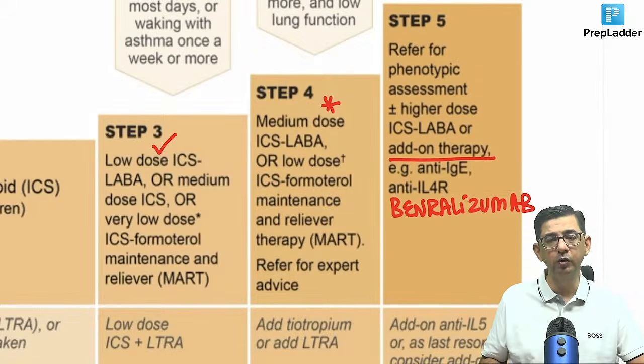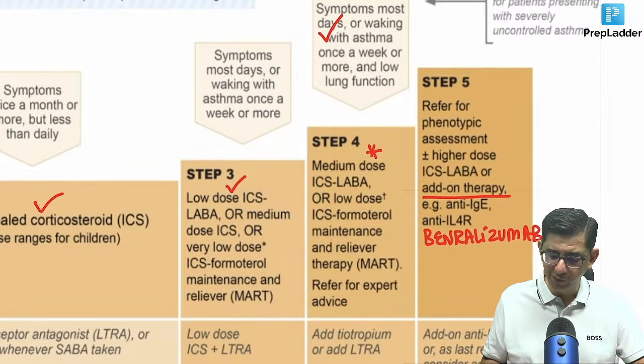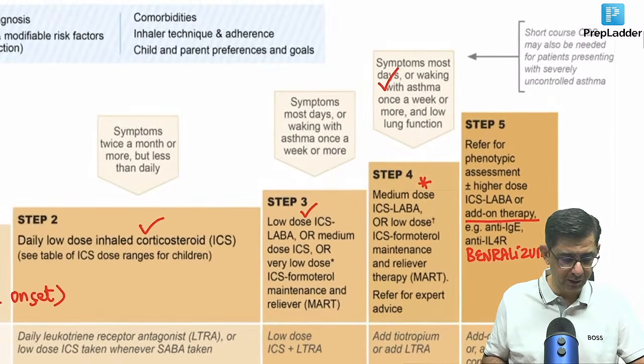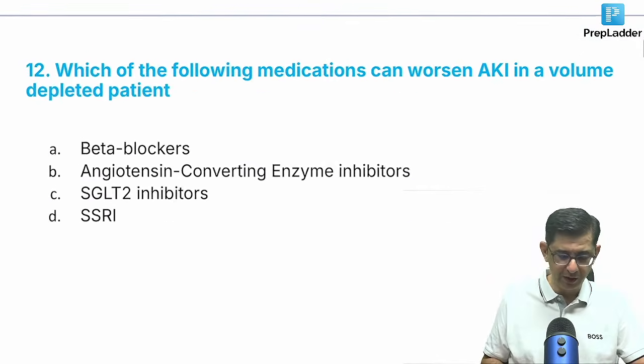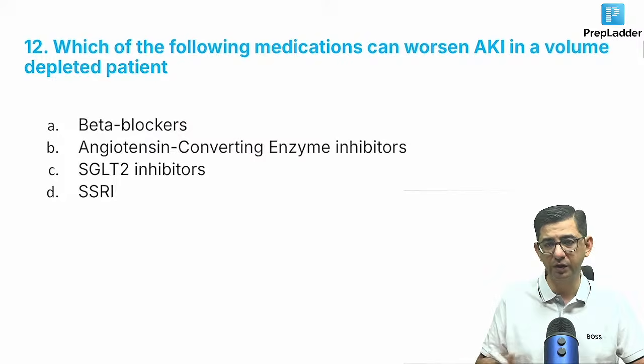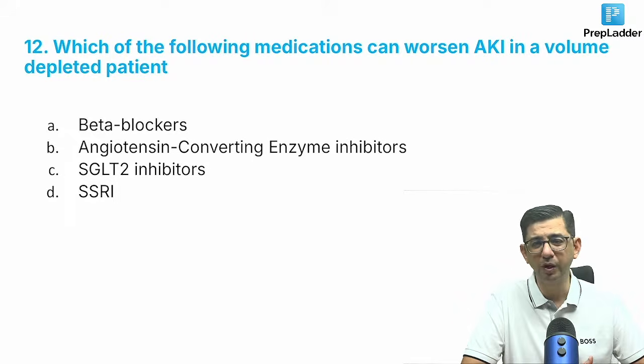So I just wanted to bring to your attention that oral steroids are not recommended, and high dose steroids would not be a very good way to manage the patient, considering the risk of oropharyngeal candidiasis. So I think we are sorted for the asthma question, where the standard part is always the increase in the value of DLCO. And the next one is more pharma oriented but very straightforward.